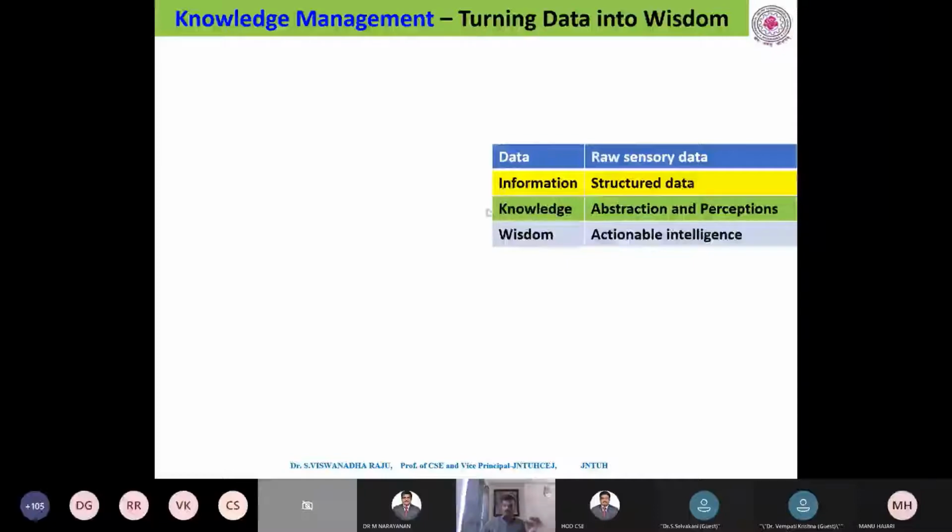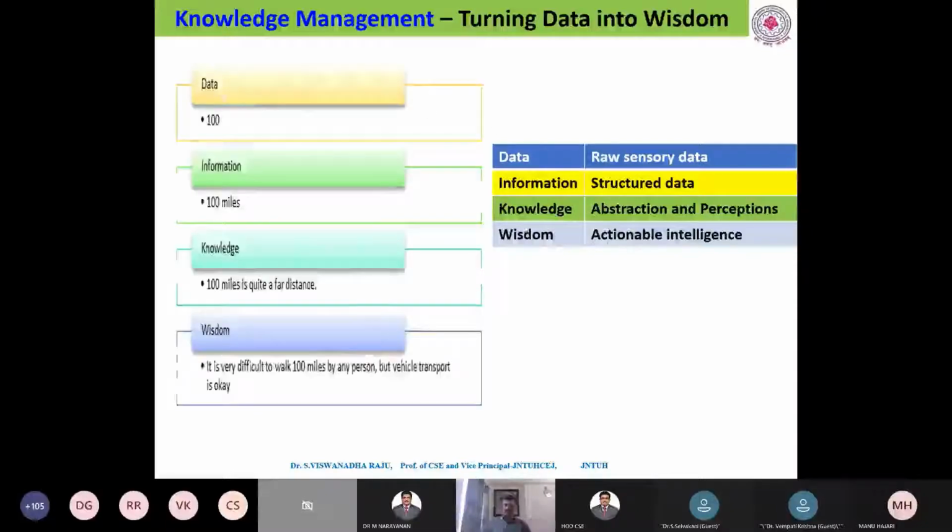Okay, knowledge. I have information, but with the information alone I am not happy. So what should I do? I should apply my knowledge, that is, abstraction and perception. What are the possible ways? And again, wisdom. I have possible ways, then what should I do? With the help of my wisdom skill set, I have to take action. That is called actionable intelligence: what action I should take. These things are very much important in the present generation.